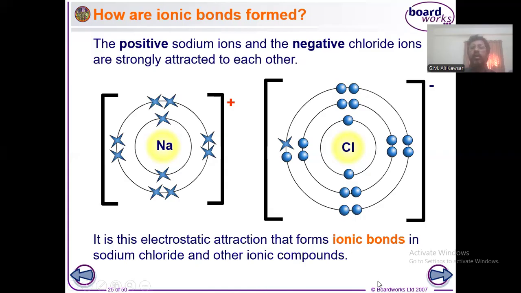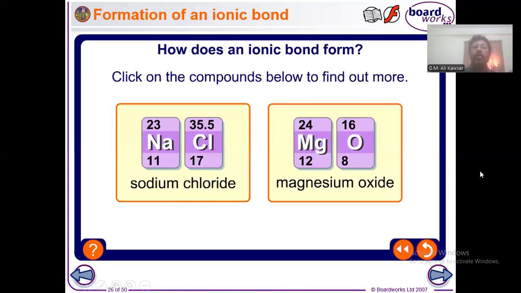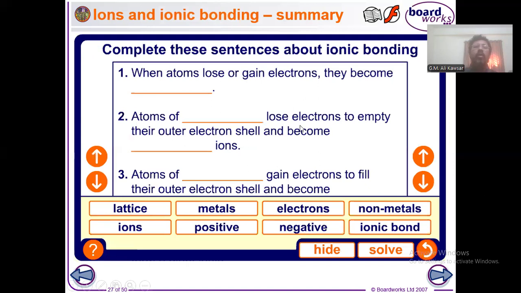Well, I'm going to change the slide now. Look at the fill in the gaps. When atoms lose or gain electrons, they become what? They become ions, right?